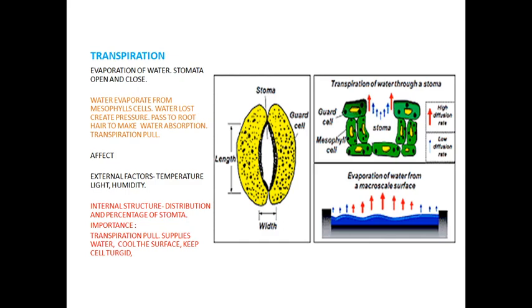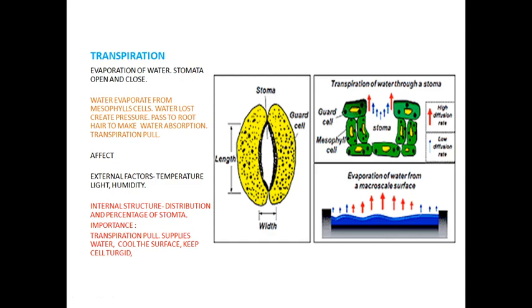Okay. Transpiration means evaporation of water in the form of water vapor. Simply, it occurs in the leaves, especially leaves having a large number of stomata. In the first lesson, we saw the internal structure of the leaf.